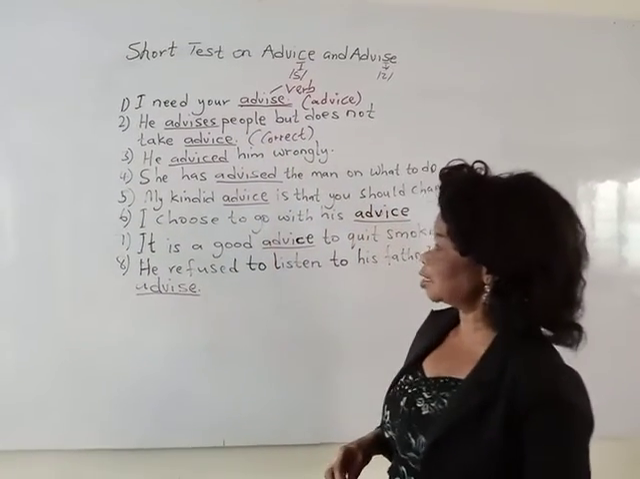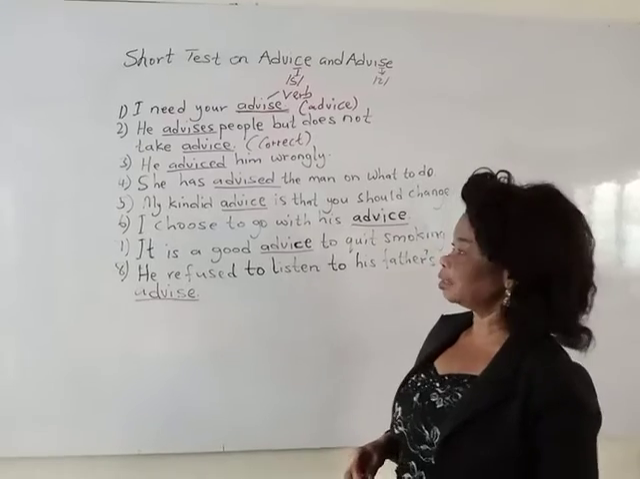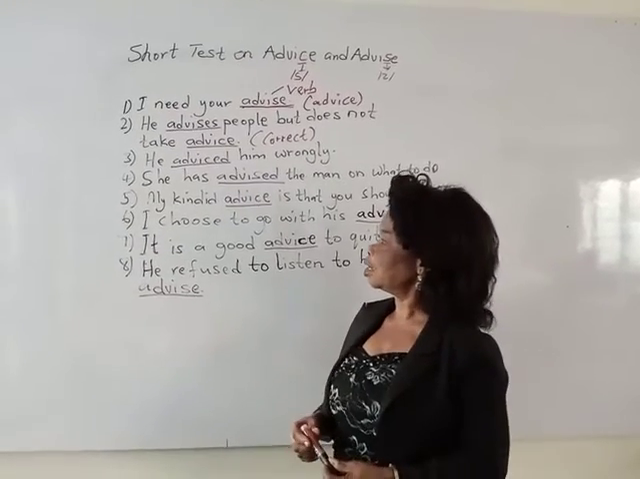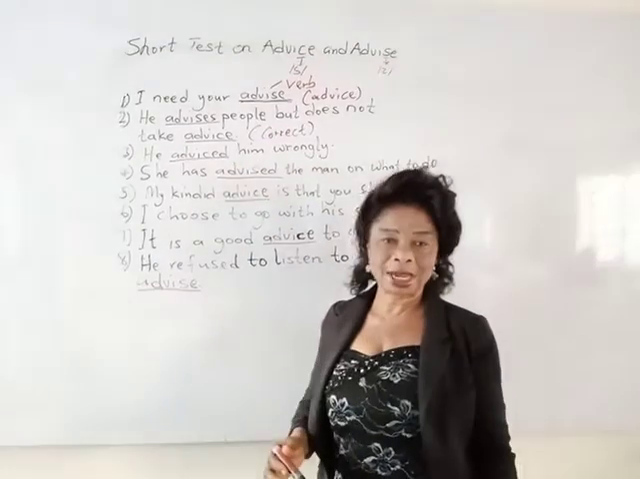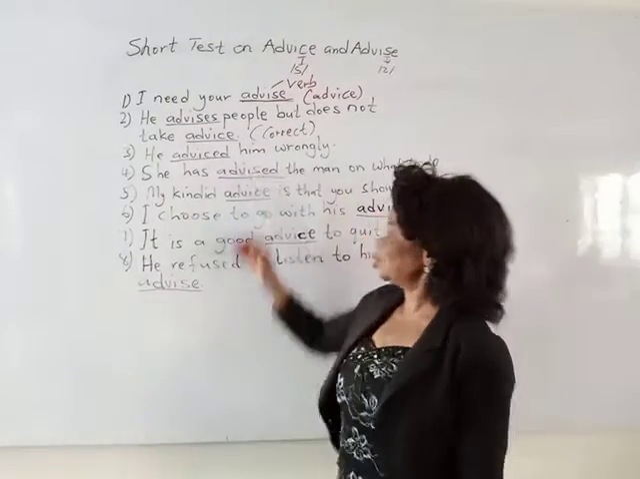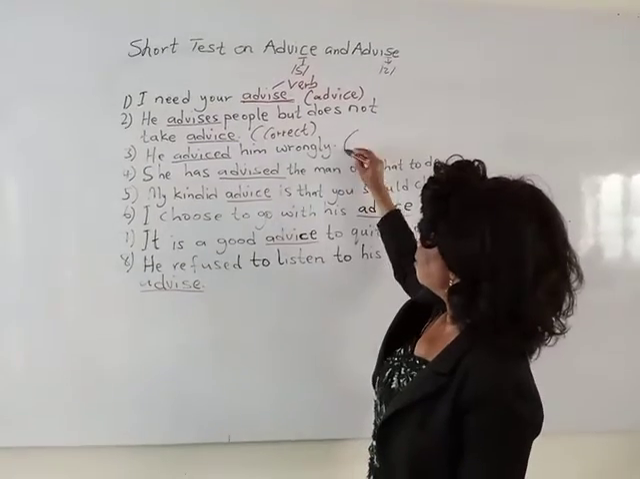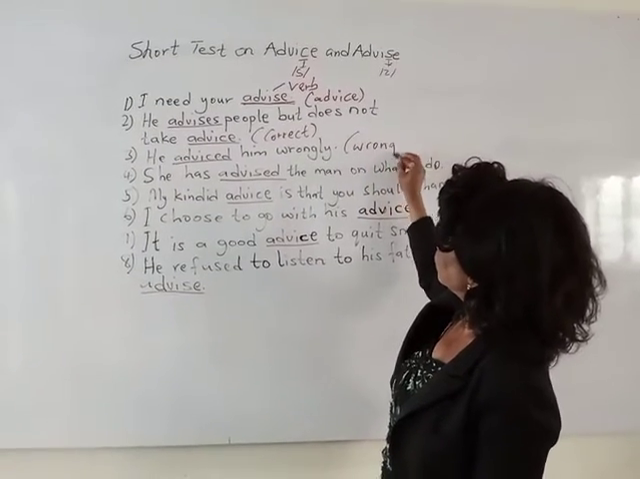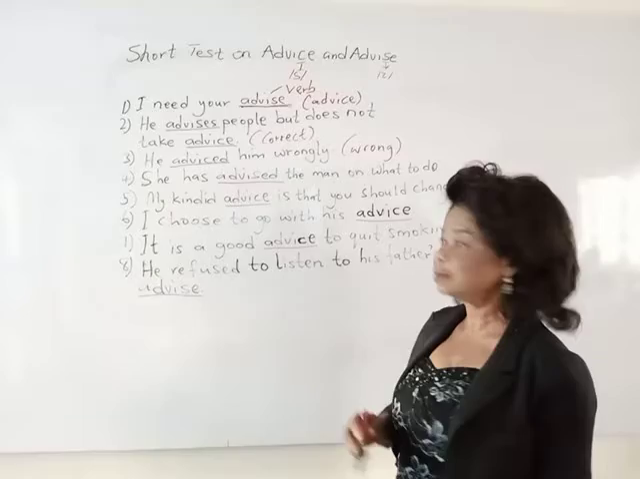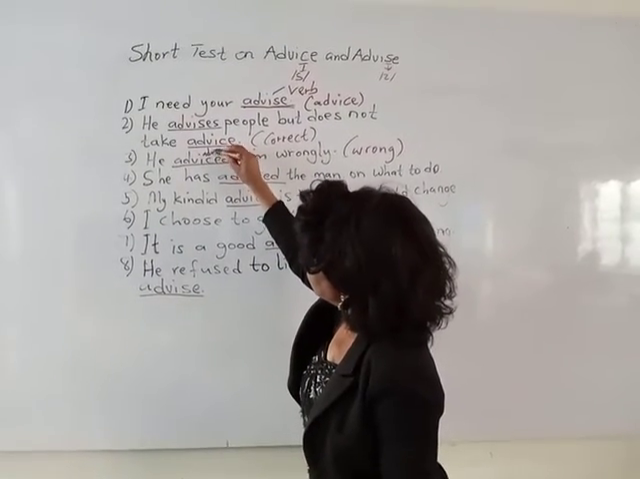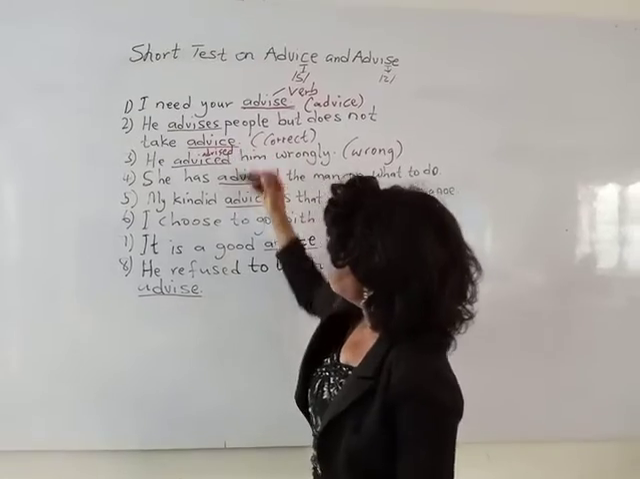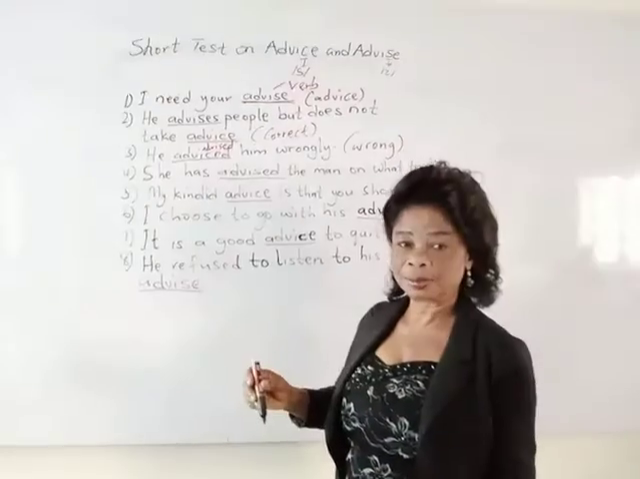Now let's look at the next one. He advice him wrongly. So he added D to advice. This advice is a noun. So this sentence is wrong. I hope you are following. It's supposed to be he advised. So this one's supposed to be a verb and not a noun.